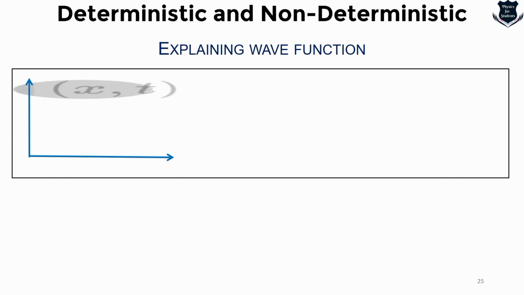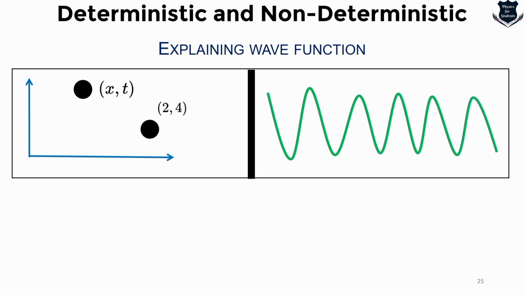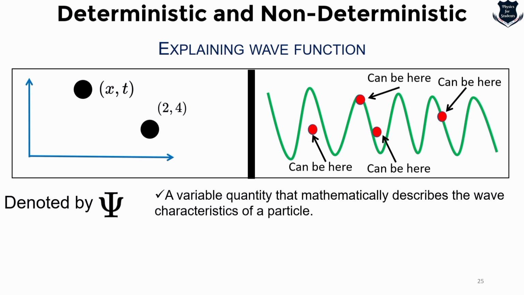Typically, for an event in any Cartesian coordinate, we are given 2 points, and we can just predict anything. But in case of this kind of a wiggling wave on the right hand side in green, we can tell that the position of maybe the subatomic particle, for example an electron, can be here, it can be here, it can be here, it can be here. We cannot say for sure where it is. So this is actually denoted by the Greek letter psi, a variable quantity that mathematically describes the wave characteristic of a particle.